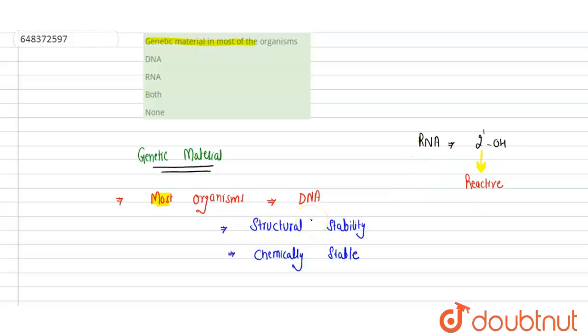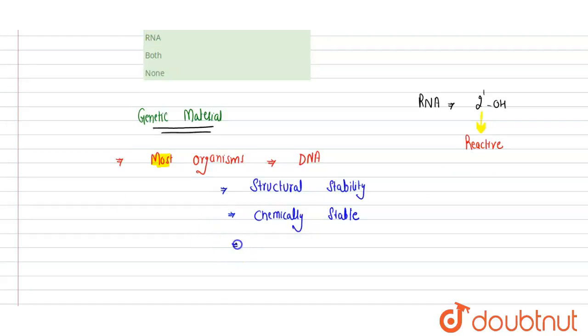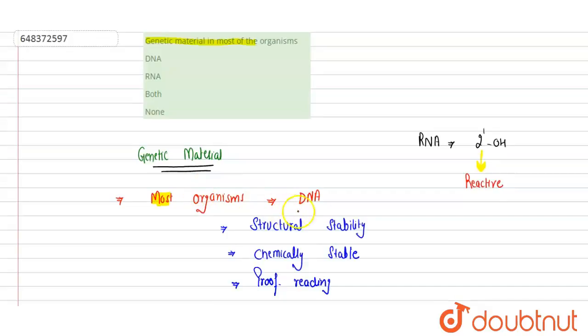So this is a reason. Third reason is DNA itself has a proofreading capability. If there is an error during replication or any other process, DNA confers the proofreading ability so that the system can remove that error. So in this way, DNA is better in every aspect than RNA. That's why in most of the organisms, DNA acts as a genetic material.